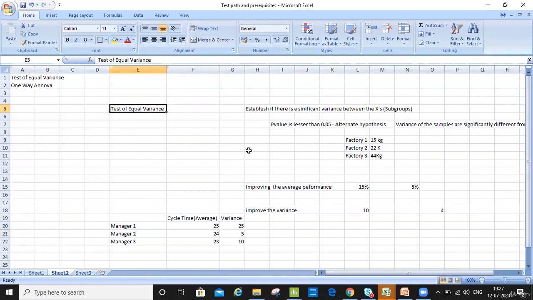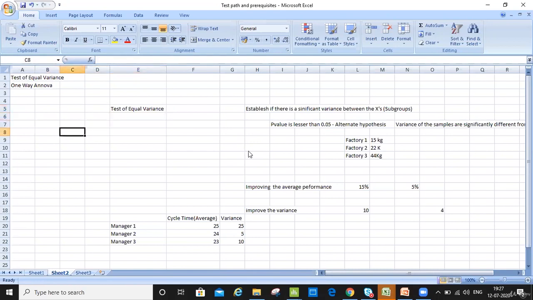Now there should be a question: why am I checking the variance? What do I get out of it? I am doing a project on improving the handling time or improving the breakage. Why do I need to check the variance? Because currently, looking at the problem, I see the average. For example, you have scored marks.